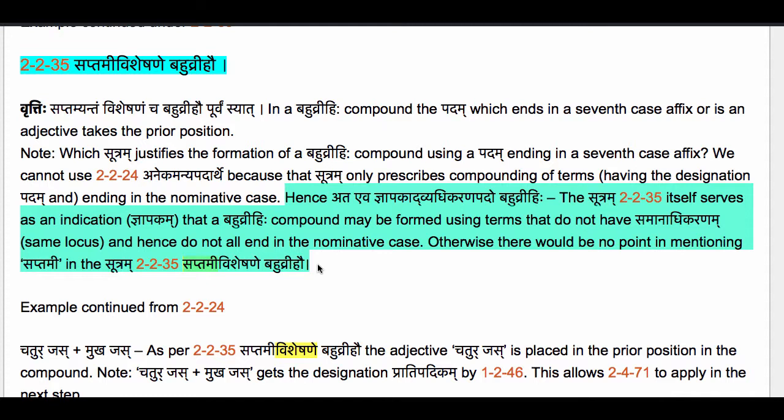We may have a situation where a term may occasionally end in another case ending, particularly the seventh case ending. Hence, in those kinds of compounds, there will not be samanadhikaranam for all the terms, meaning that all the terms will not point to the same item, the same locus. Therefore, such a compound is called a vyadhikarana pado bahuvrihi. Vyadhikaranam means they have different locus. They don't all refer to the same person or thing.